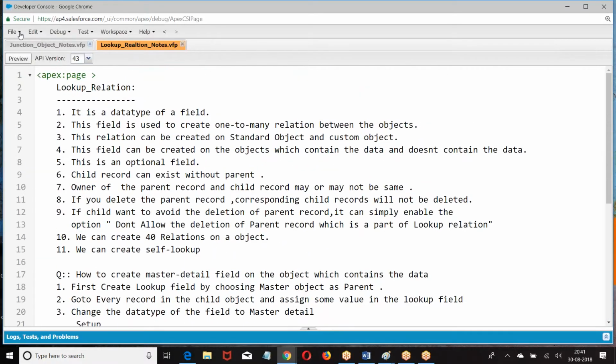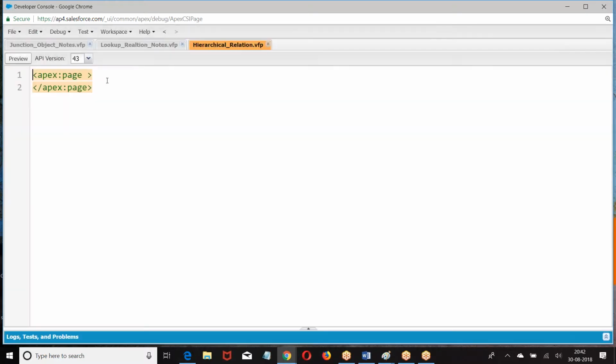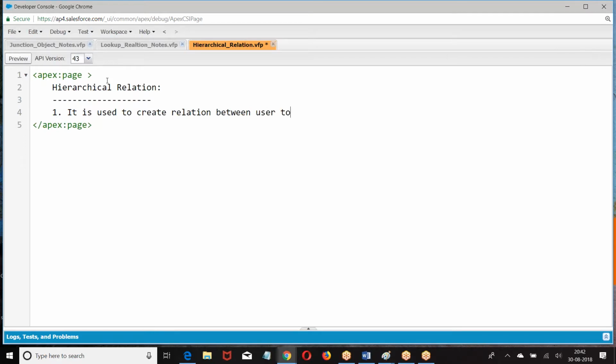Now let me give you the hierarchical relation. It is used to create a relation between user to user.